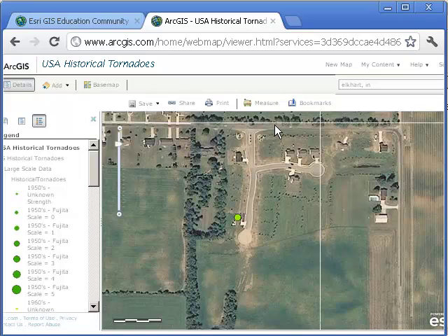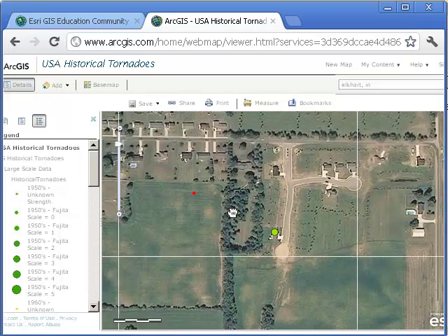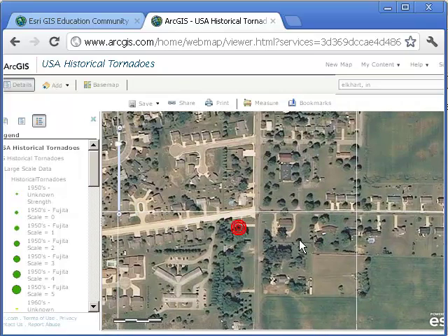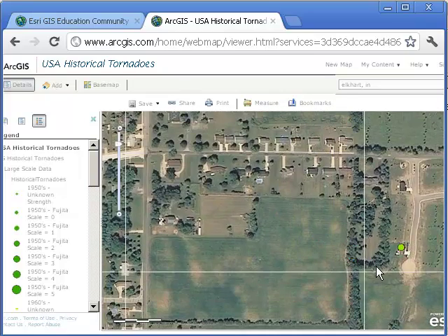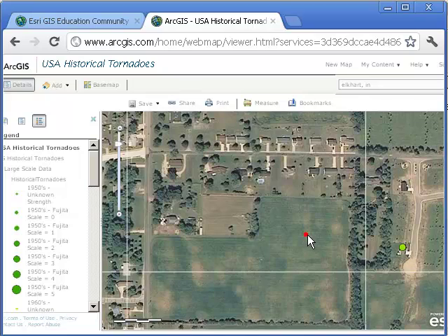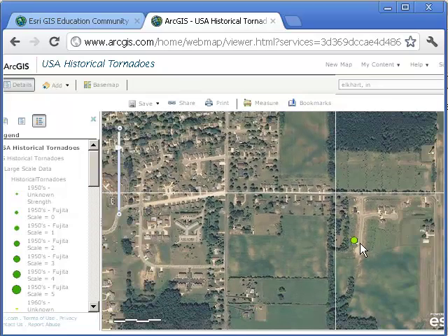So, for example, if it was sighted on this road and someone reported that it touched down right there, well, then we have a fairly accurate representation. But maybe in this town over here, someone said, you know what, that tornado occurred off to the southeast, and so it was plotted there by the National Weather Service way back in the 1960s. But we don't know exactly that it was right there. But for tornadoes that are more recent, we actually do know exactly their latitude and longitude to a certain precision.